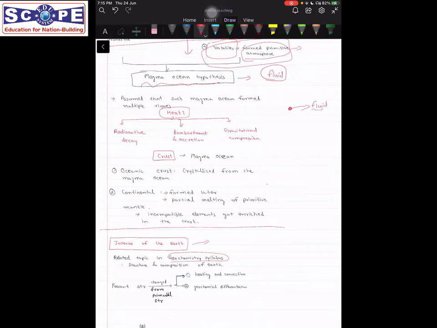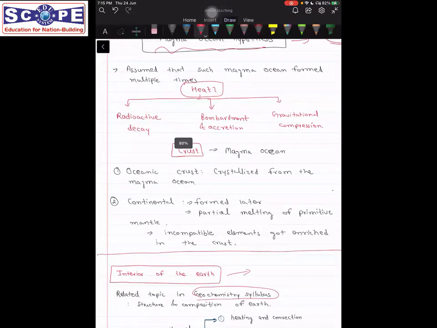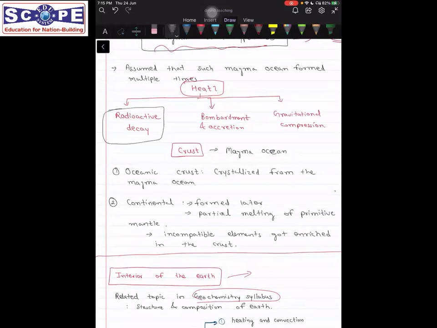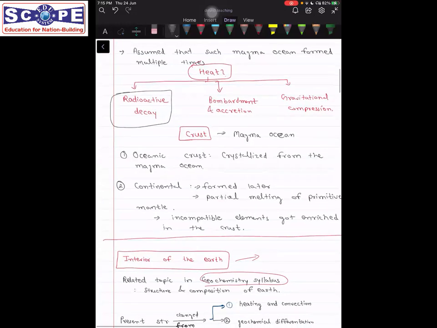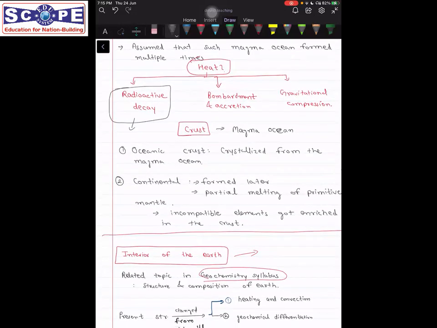Basic physics. So where did this heat come from? This heat came from three processes. What are the three processes? The first process is radioactive decay. What is radioactive decay? There are some isotopes of elements which are unstable, and we will read about radioactive decay later, but for now we can say that they are unstable, and then they get broken into some stable nuclei, and during this process some energy is released.